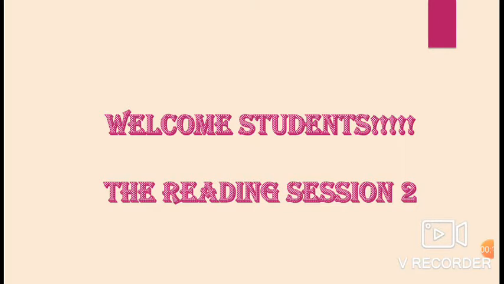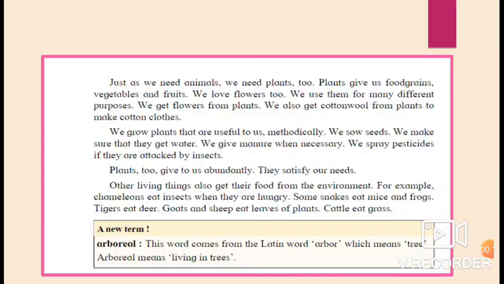Students, take your EVS 1 textbook, lesson number 2, the interrelationship between living things. Page 11. Just as we need animals, we need plants too. Plants give us food grains, vegetables and fruits. We love flowers too. We use them for many different purposes. We get flowers from plants. We also get cotton wool from plants to make cotton clothes.